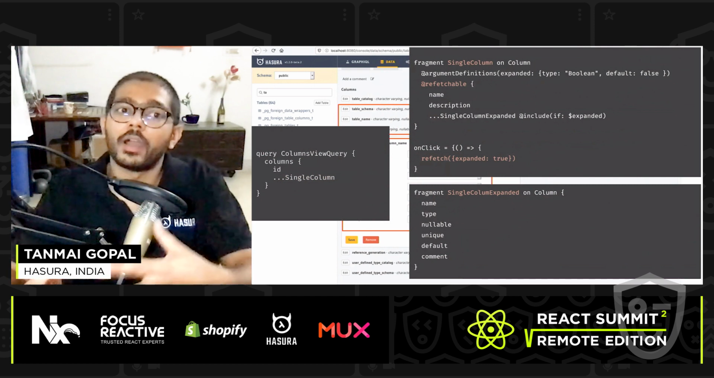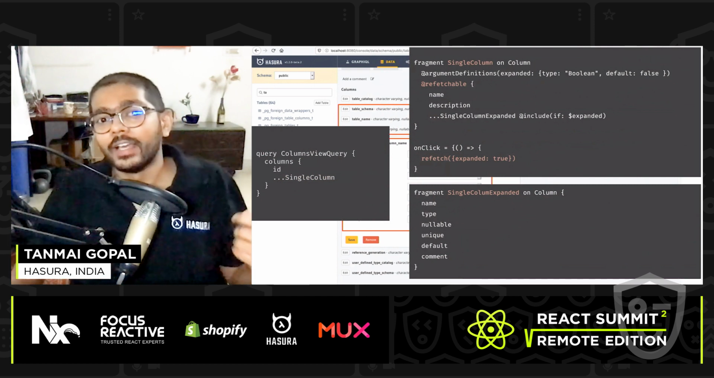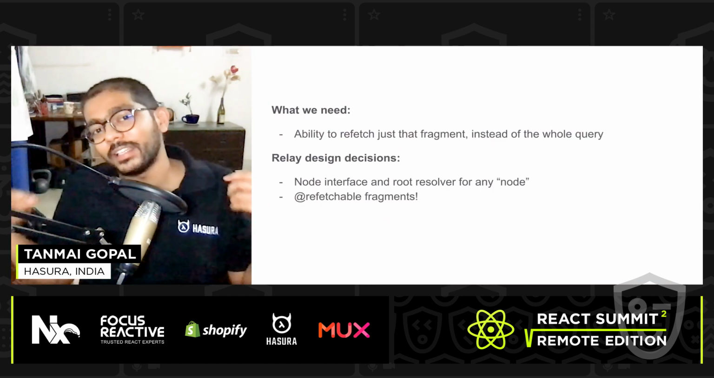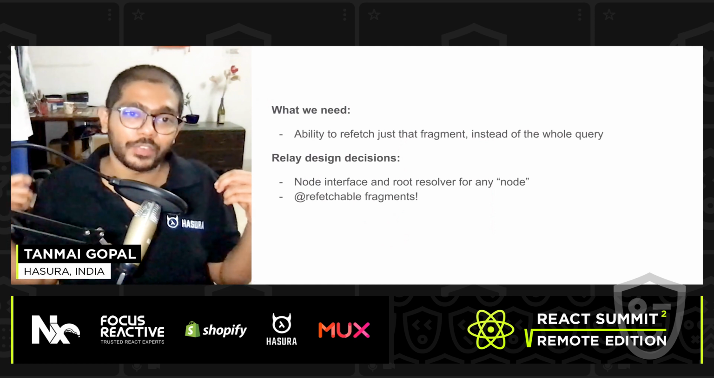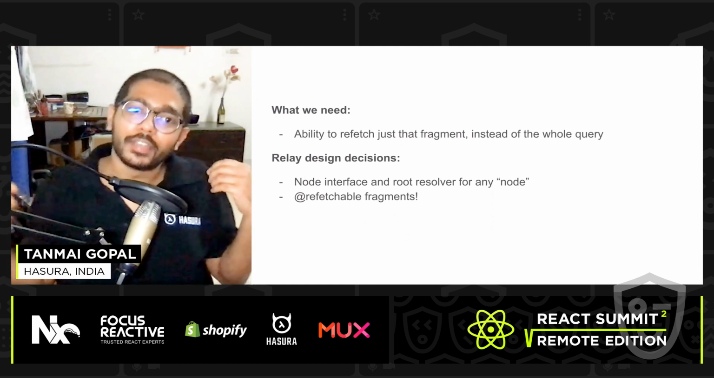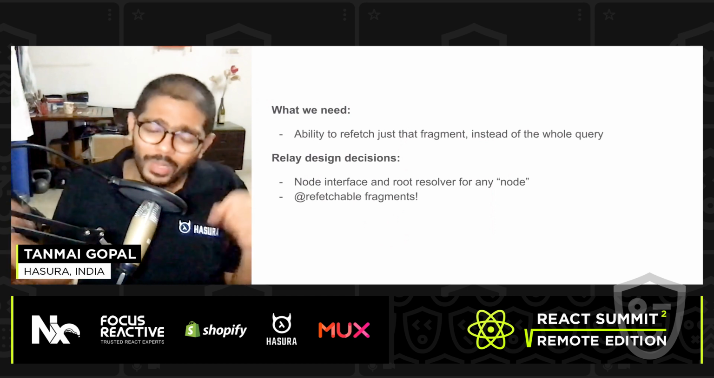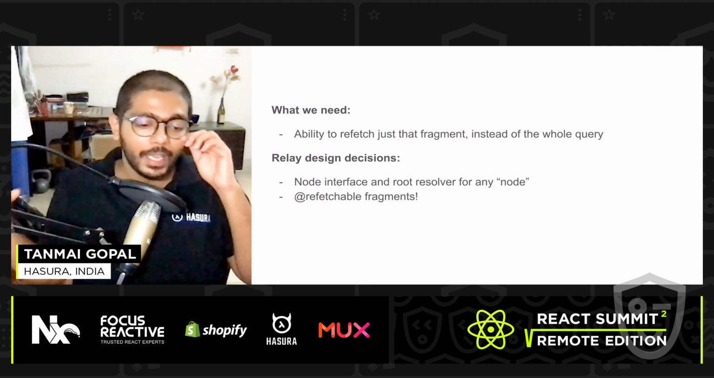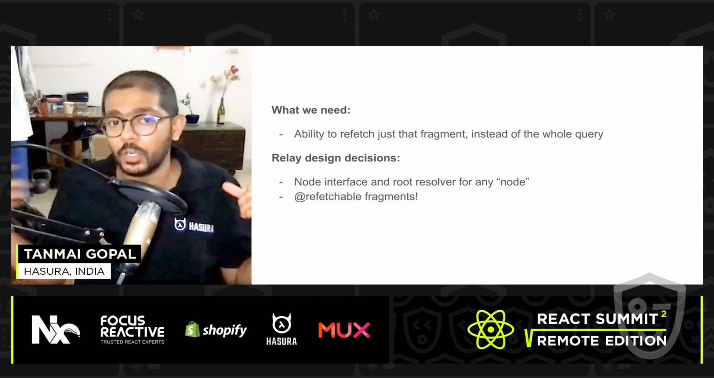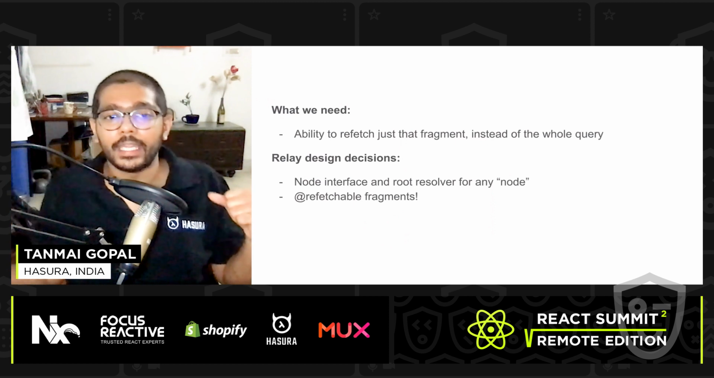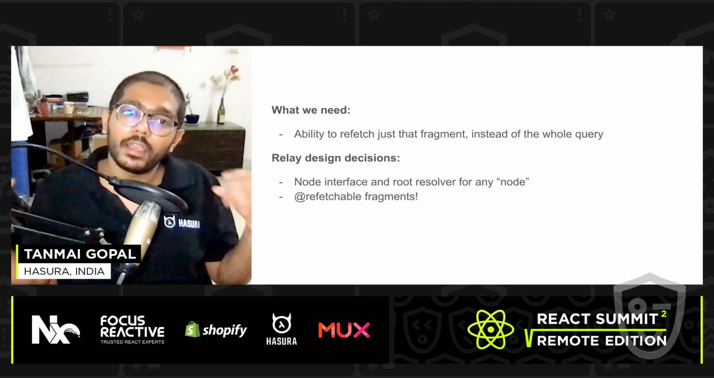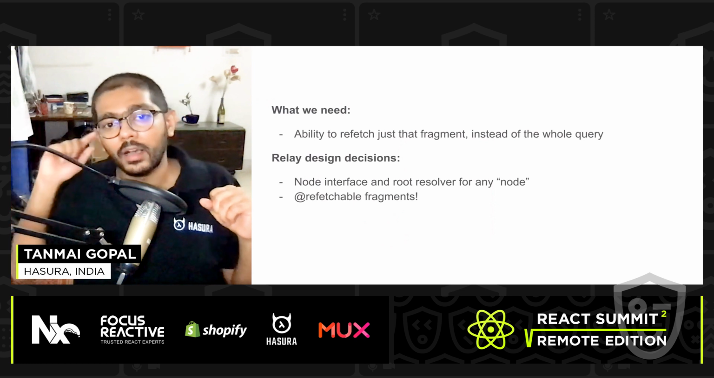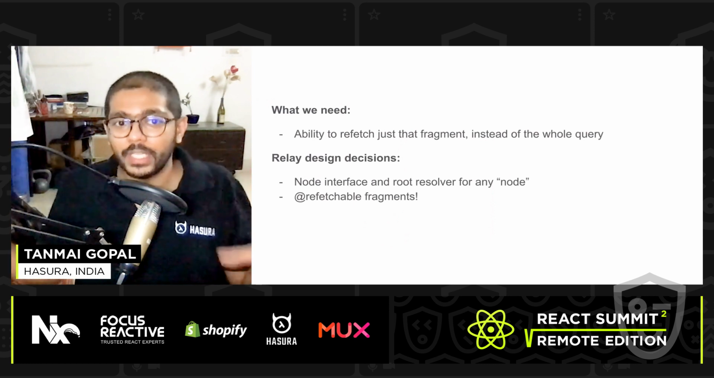A fragment needs to run as a part of a larger query. So how can a fragment run by itself? The secret here is that a Relay API would typically implement a node interface and a root resolver for any node. A Relay compatible API, well, it's not compulsory anymore, it's kind of optional, is that every element that you're fetching implements an interface called a node, and it has a globally unique ID, right? And your Relay GraphQL API has a root resolver to fetch any node just by its globally unique ID.